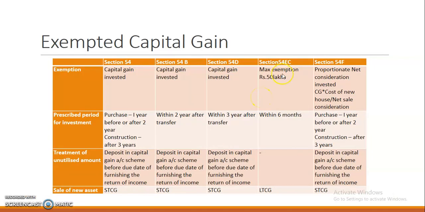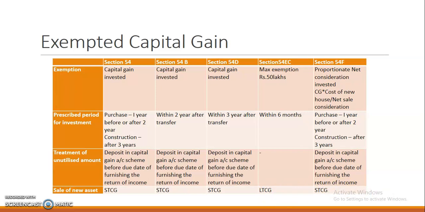Then the maximum exemption amount is up to rupees 50 lakhs. It is to be invested within a period of 6 months. Only then will it be treated as exemption, otherwise it will be fully taxable. If the new asset purchased is sold, it will be treated as long-term capital gain.